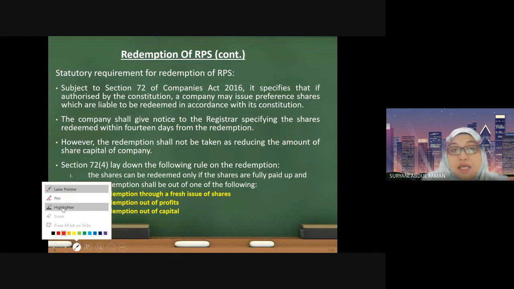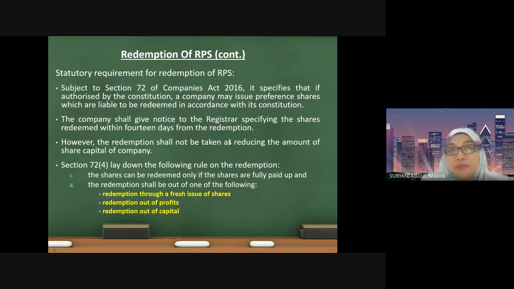You see, there will be a conflict here, because the statutory act requires that the company should not reduce its share capital, whereas the process of redemption will reduce the amount of the share capital. Therefore, how are we going to rearrange it